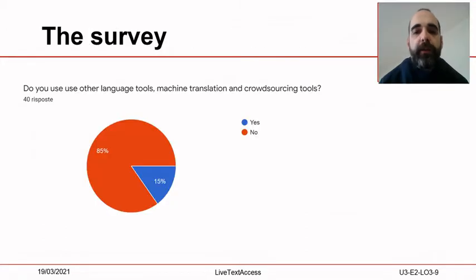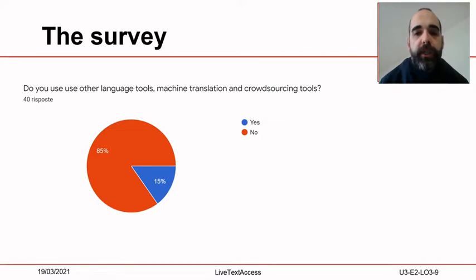We have carried out a survey to gather data on the tools used by real-time subtitlers. We have asked professionals which output tools they use. You can read the details of the survey in the lectures of Learning Outcome 1 and 2 of Element 2 and in the document Results of the LTA survey on output tools.